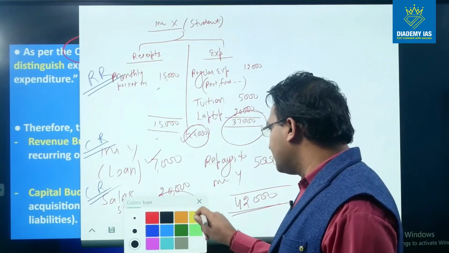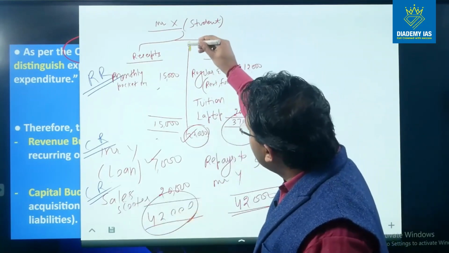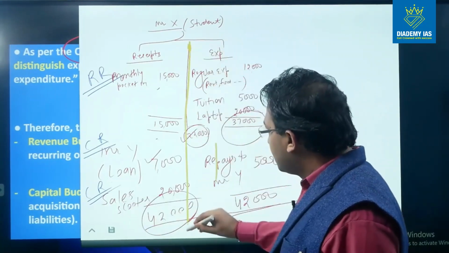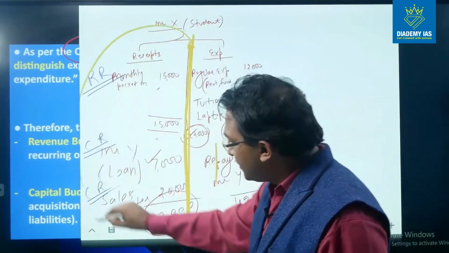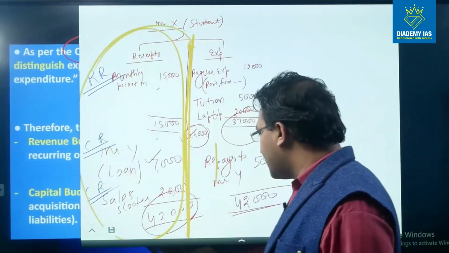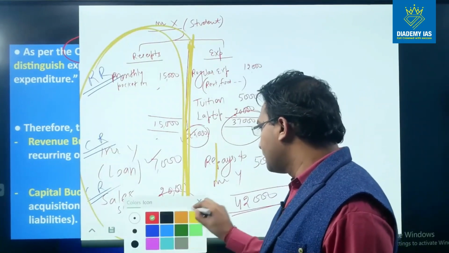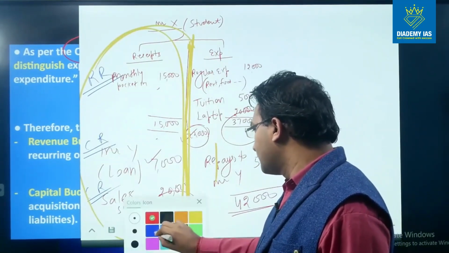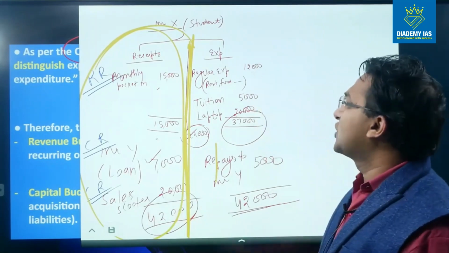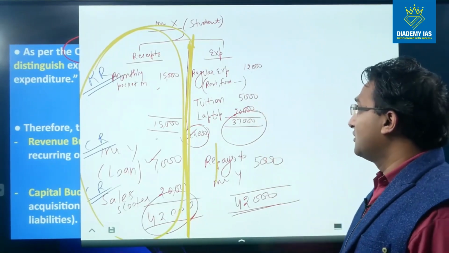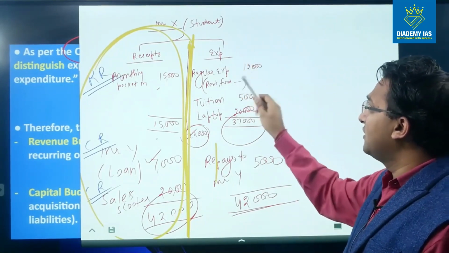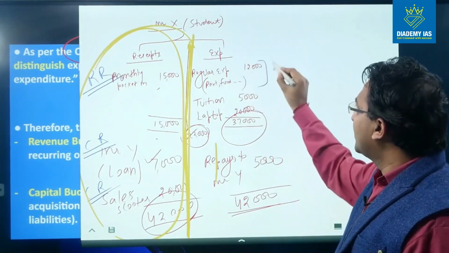Now let us understand. We have discussed the receipt portion till now. Now let us come back to the expenditure part. A regular expenditure which Mr. X is making is revenue expenditure.